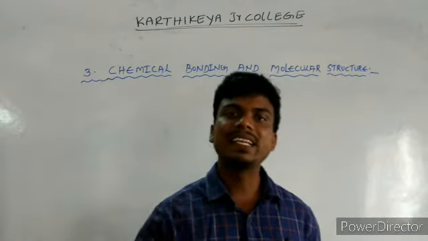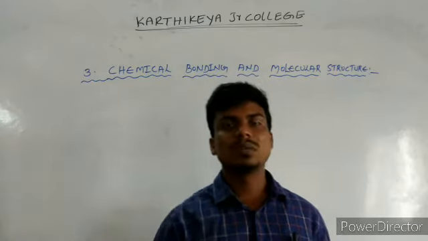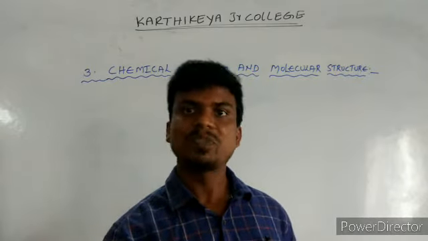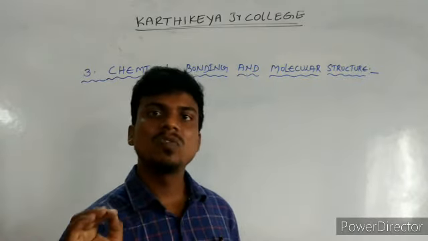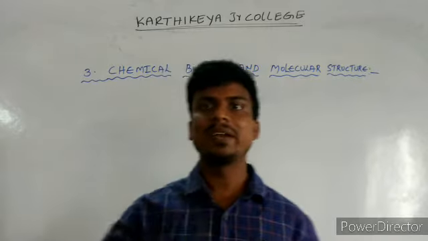Every atom attains the octet configuration in the outermost orbital, ns2 np6, whether by transferring or by sharing electrons. ns2 np6 is mandatory.